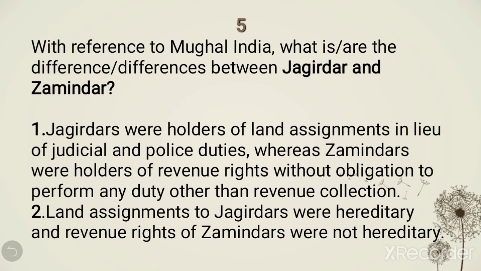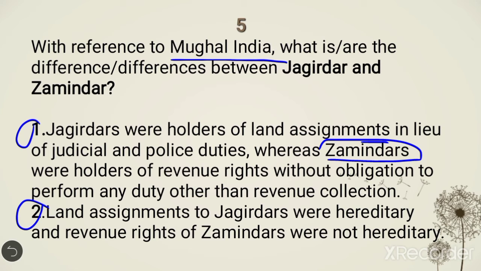Now, with reference to Mughal India, what is or are the difference or differences between Jagirdar and Zamindar? Statement 1: Jagirdars were holders of land assignment in lieu of judicial and police duties, whereas Zamindars were holders of revenue rights without obligation to perform any duty other than revenue collection.